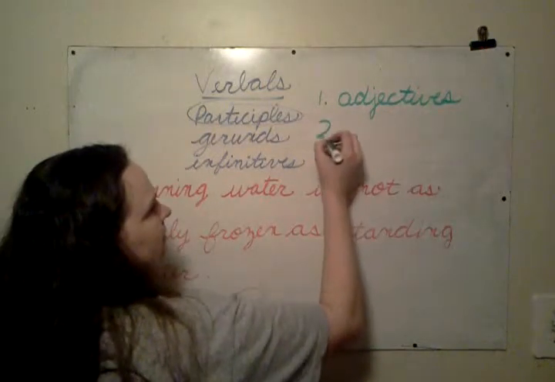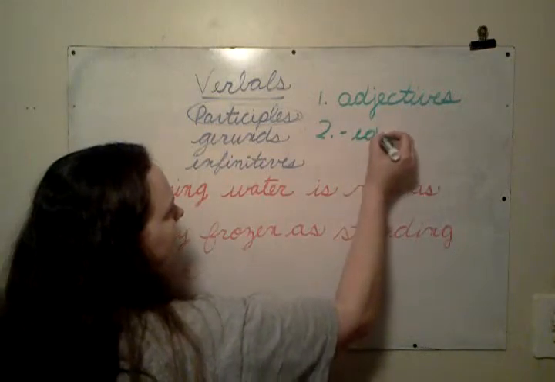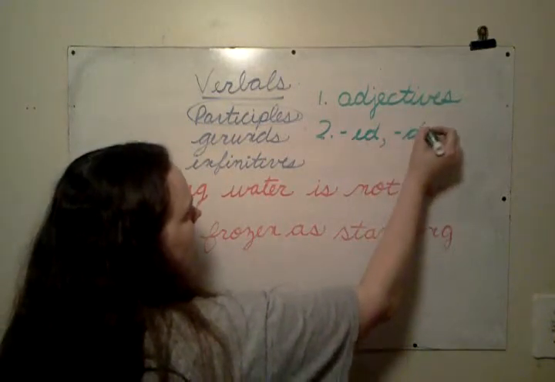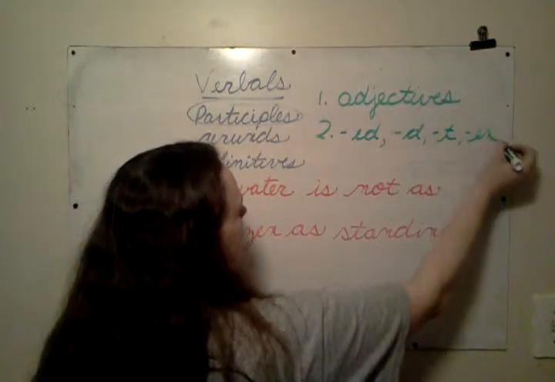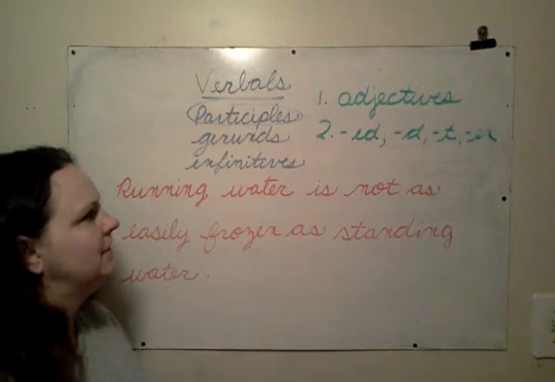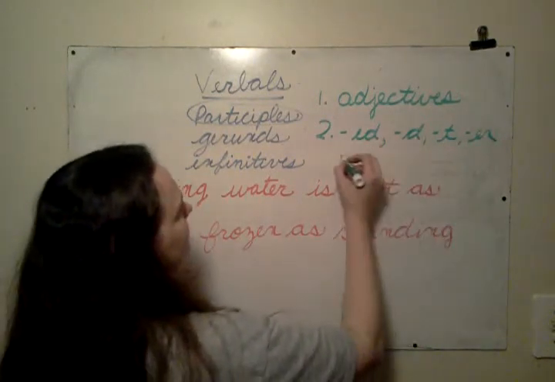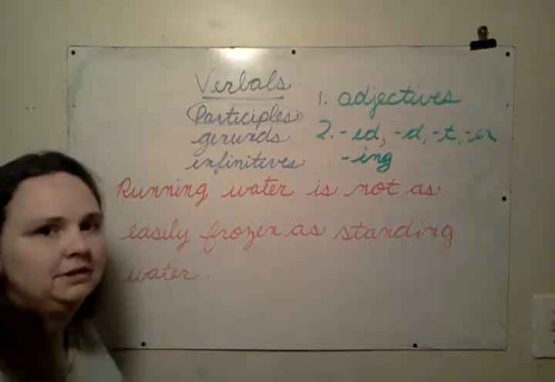And number 2, they're always going to end in ed, d, t, or en, because they're still participles, or they're going to end in ing. They're participles.